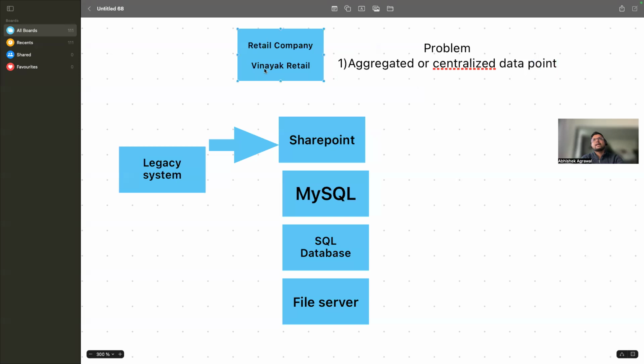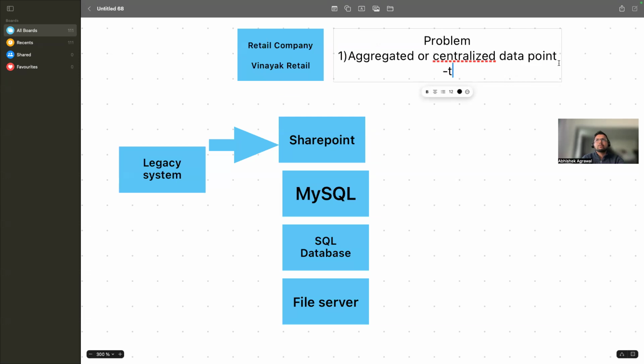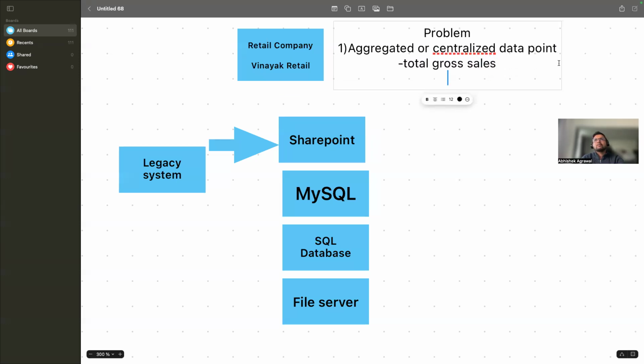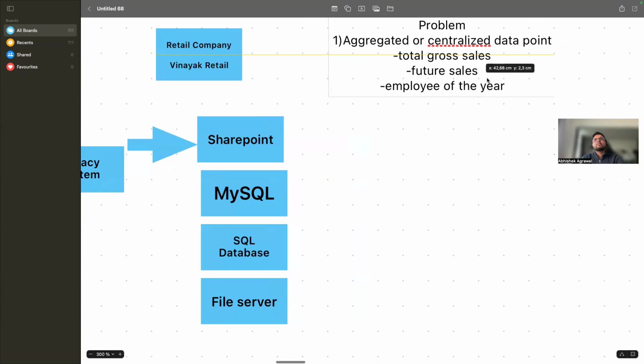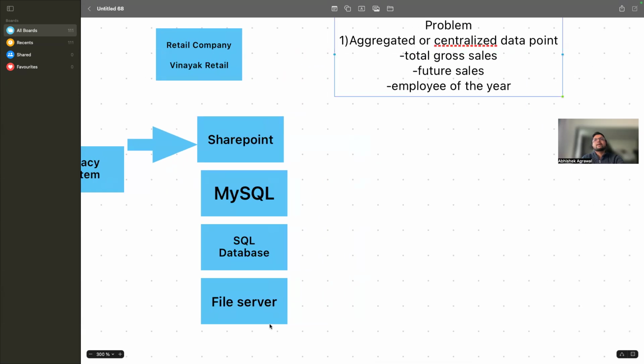Suppose Vinayak, the owner of this company, wants to understand total sales or total EBITDA or total gross sales. Suppose I want to understand total gross sales, or future sales, and I want to understand employee of the year and product of the year. All of this aggregated sales view, I don't have it. These are the problems if I want to understand the aggregated sales.